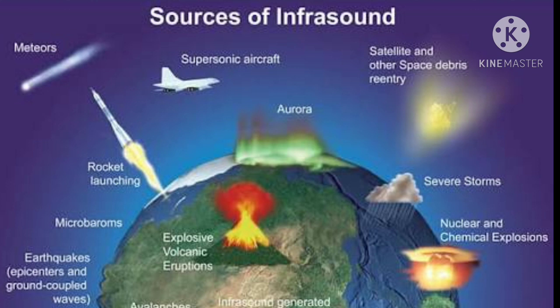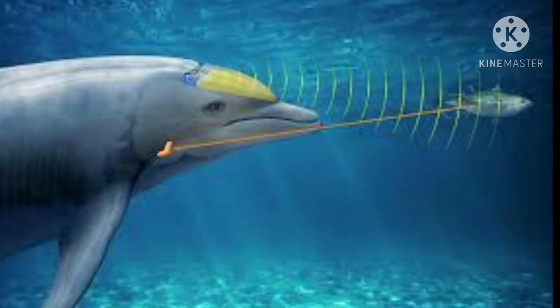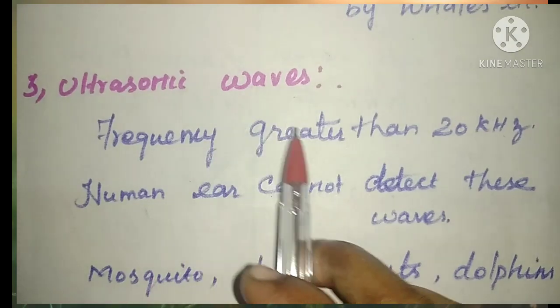Here we can see the sources of infrasound. During an earthquake, infrasonic waves are produced. Next example, sound produced by whales. What type of sound is it producing? Infrasonic sound waves.